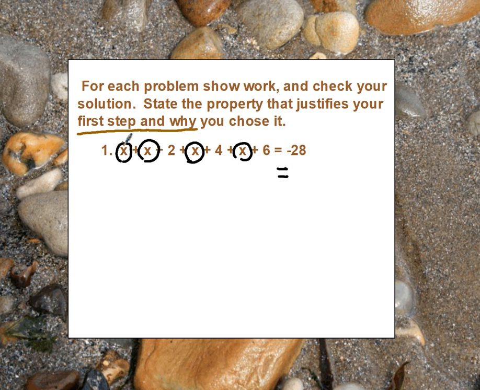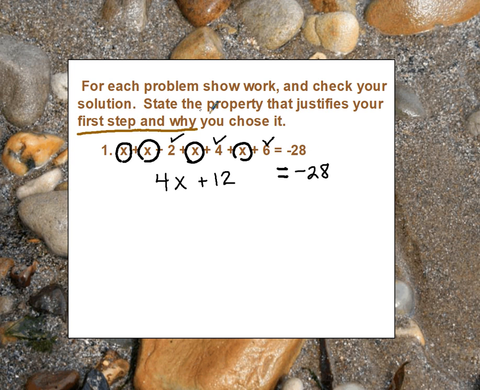So we have 1x plus 1 more x plus 1 more x plus 1 more x. So together we have 4 x's. Then let's go ahead and put our numbers together. We have a positive 2, a positive 4, and a positive 6. So altogether, that is a positive 12. On the right side of the equal sign, we still have our negative 28.